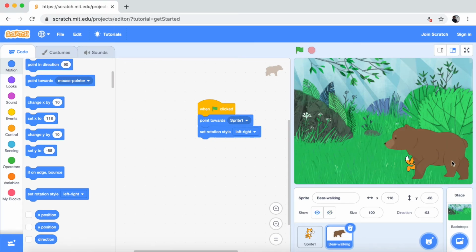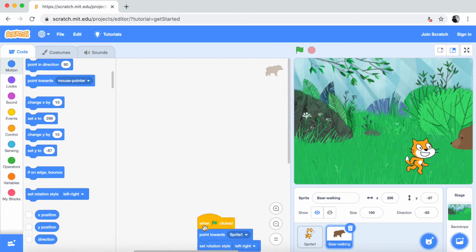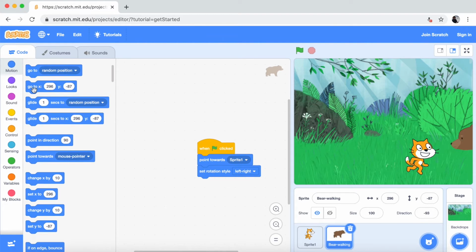It should come from the right side of the edge. So let's take it a bit inside, so it'll be like it's really coming from outside of the background. So it's going to be this X and Y. For me, go to X. Okay, now let's make it walk.